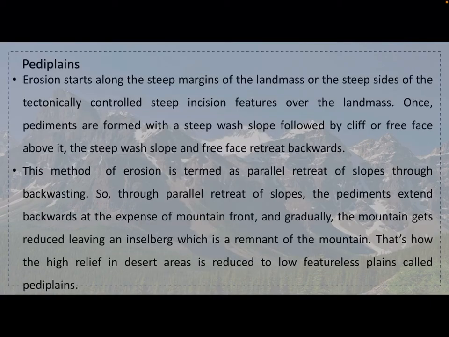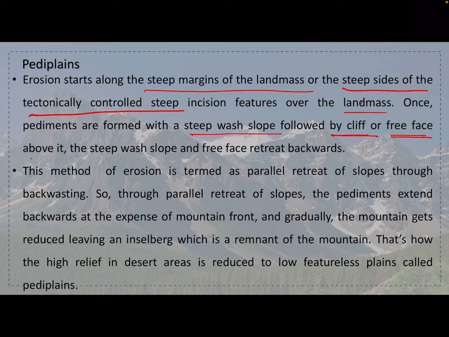Somewhat like this. Okay. Pediplains. Erosion starts along steep margins of the landmass or steep sides of the tectonically controlled steep incision features over the landmass. Once pediments are formed with a steep wash slope followed by cliff or free face above it, the steep wash slope and free face retreats backwards. Okay, this method of erosion is termed as parallel retreat of slopes through back wasting.